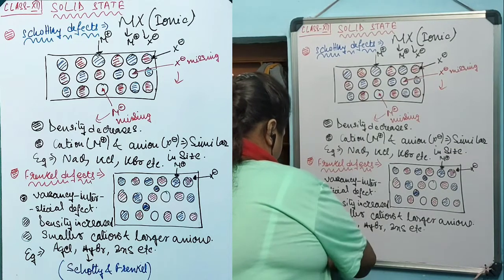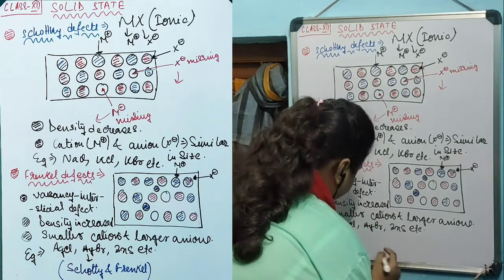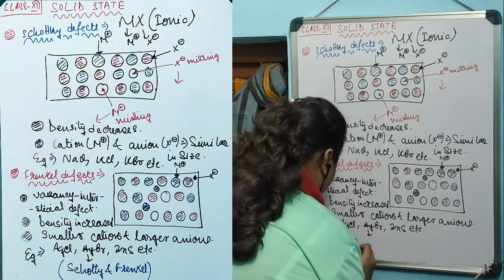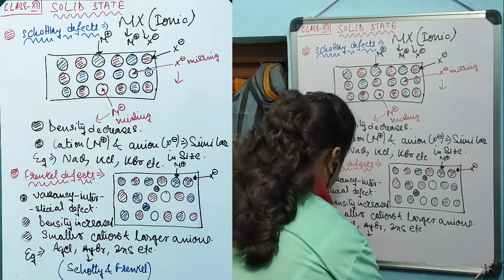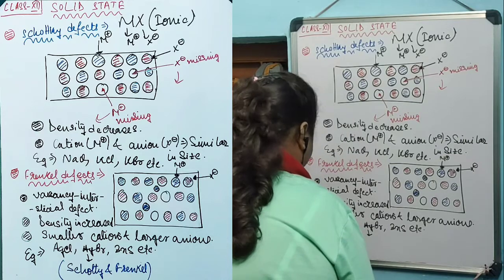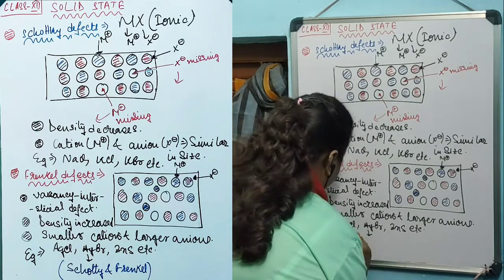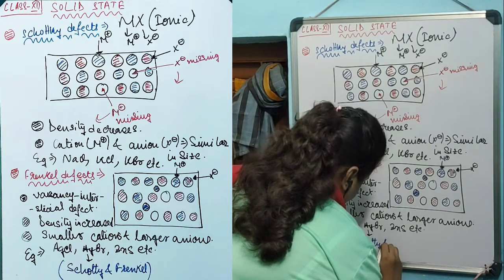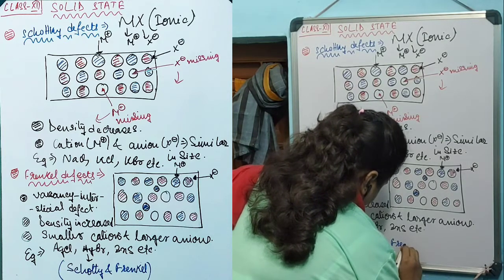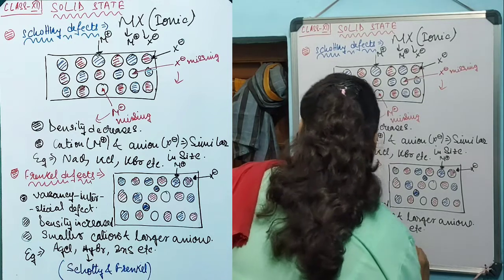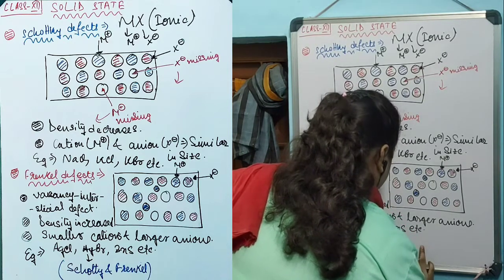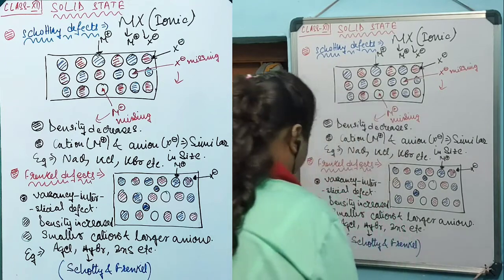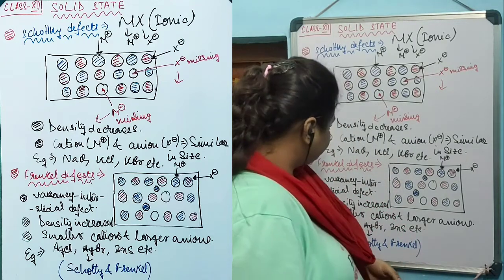It produces both Schottky defect and Frenkel defect. Both Schottky defect and Frenkel defect can be observed in the AgBr crystal lattice.